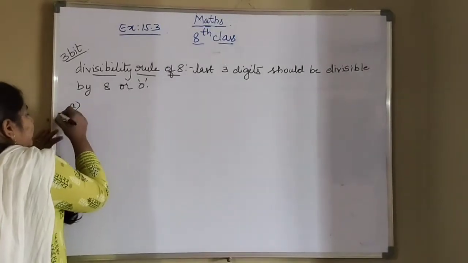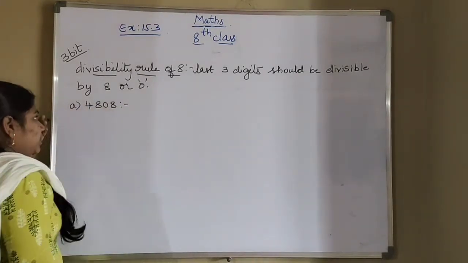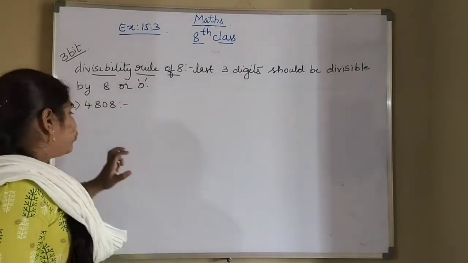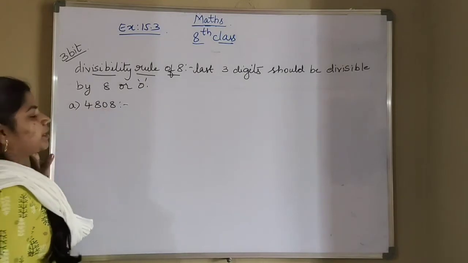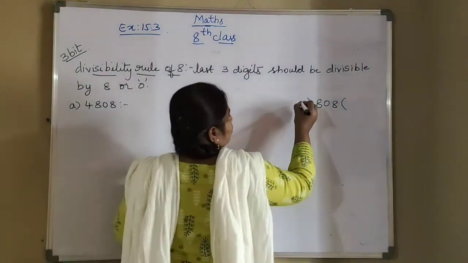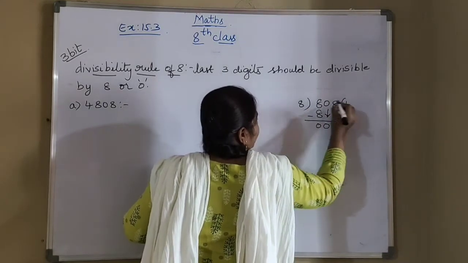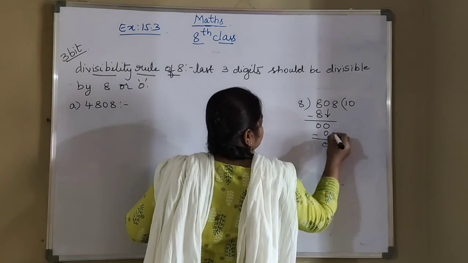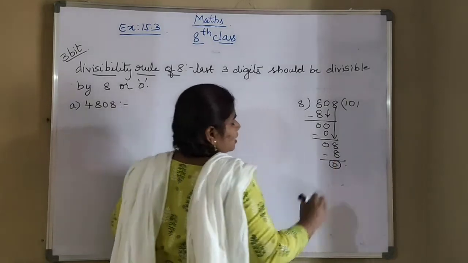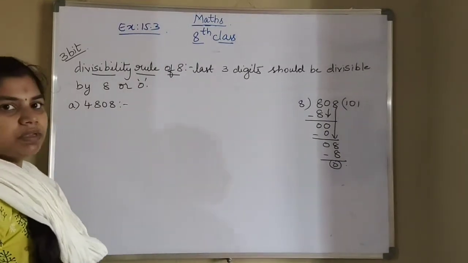So A bit, what is A bit here? They have given us 4808. So whether this number is divisible by 8 or not we have to check. So what is the rule? Last 3 digits we have to check. What are the last 3 digits here? 808. So I am doing division here. With the 8 table we have to check. So 8 ones are 8, 0. Bring this 0 down. 8 zeros are 0. Bring this 8 down. 8 ones are 8. So you got the remainder as 0. So 808 is divisible by 8. That means the whole number will also be divisible by 8.